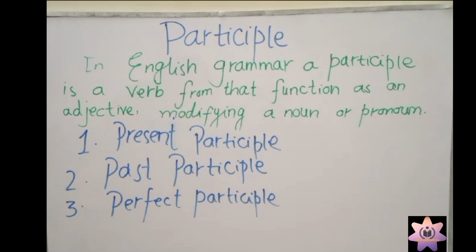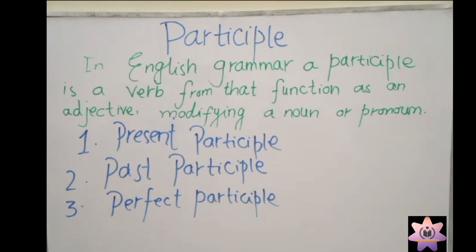So what is the present participle? Present participles are those where we use the first form of the verb plus ing, the suffix ing. Some students can't differentiate between a participle and a gerund.